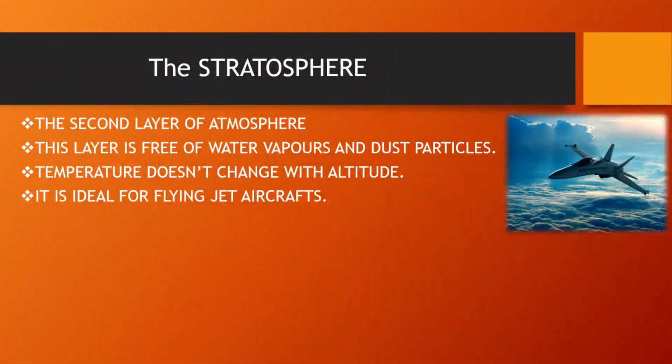Next layer, it extends from the tropopause to about 50 km above the Earth's surface. It is the second layer of the atmosphere. This layer is free from water vapor and dust particles.